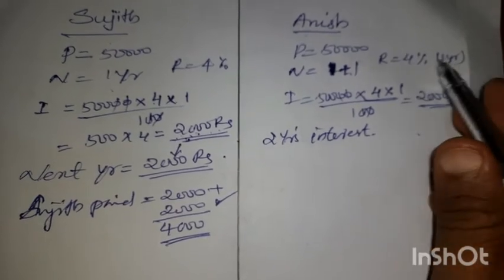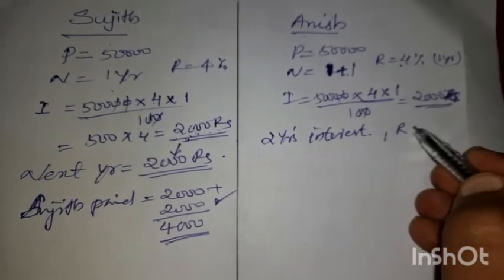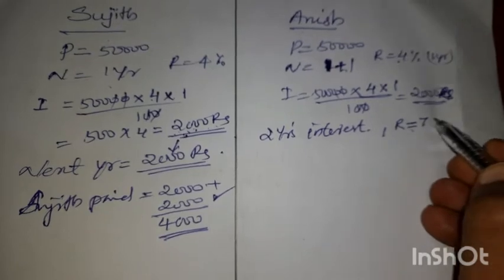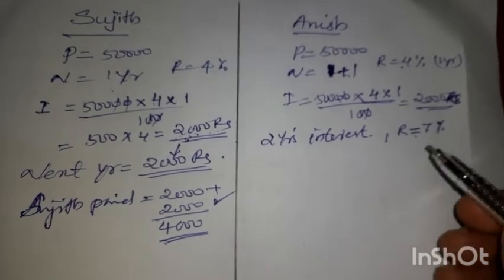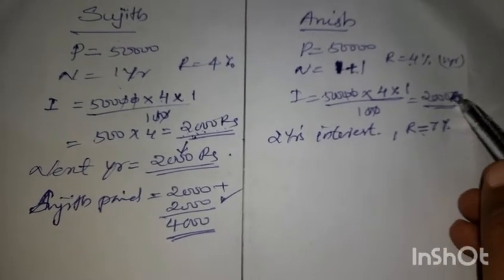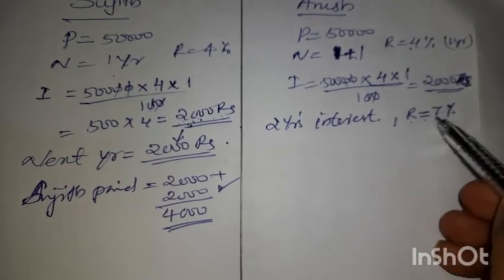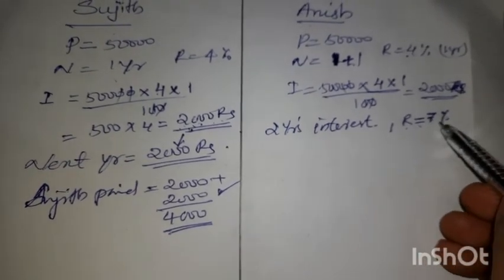Instead of 4%, the bank is saying that he has to pay 7% because he has not paid back the first year's amount. So the second year's interest is 7%.